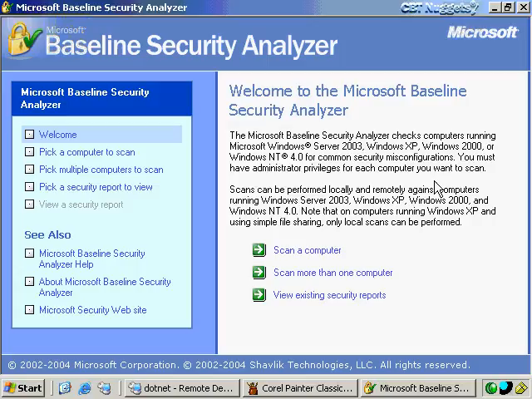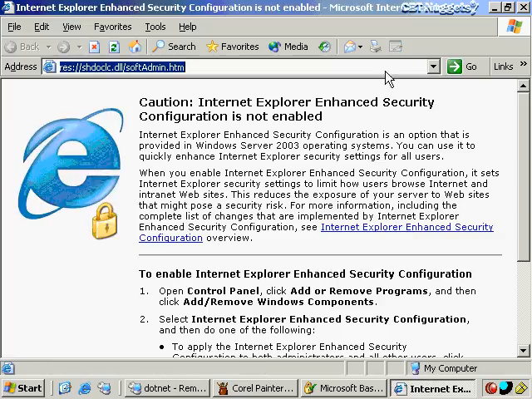It'll identify if there are patches that should be installed but aren't. It also identifies whether a patch version is old and needs to be updated. It'll identify whether you have other vulnerabilities not related to patches, such as maybe you've got weak passwords, or maybe you've got too many administrators on a machine, that kind of thing. So let's go ahead and take a look at the Microsoft Baseline Security Analyzer, which you can download, by the way, from Microsoft's website.